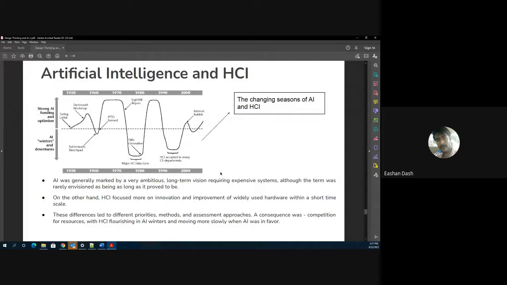So these devices have actually changed how users behave in our day-to-day life. Right now we cannot imagine even a single day without a compute device. The compute device can be a mobile or a laptop or a desktop, but before the 1980s that was only used by scientists and mathematicians. So this graph shows the development of AI, and you see there are these low curves which did not allow the AI and HCI intersection to be good enough. Because if your AI and HCI interaction is not good enough, AI winters.